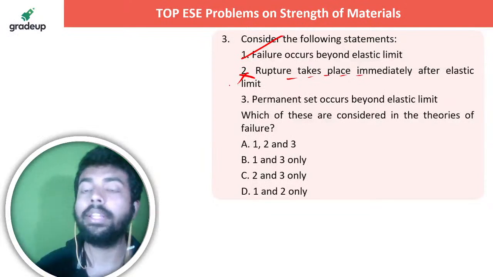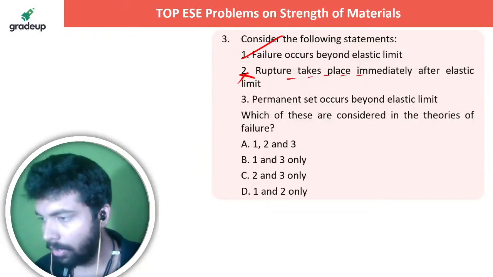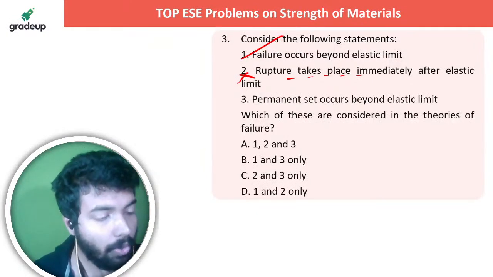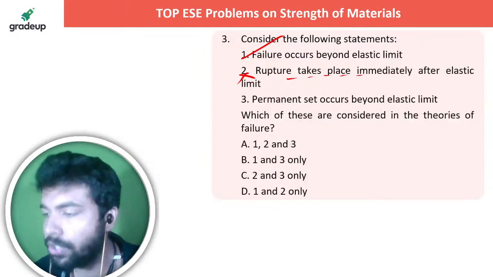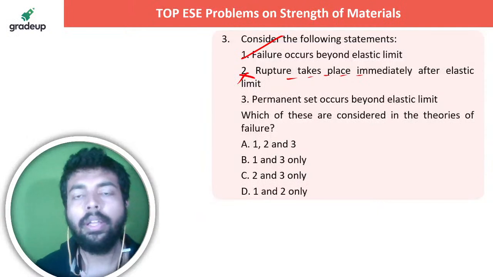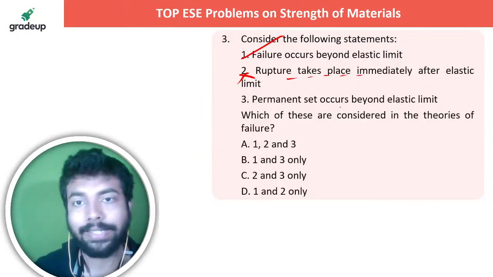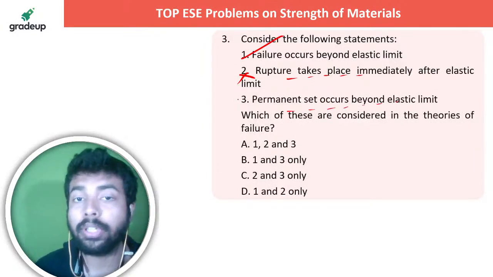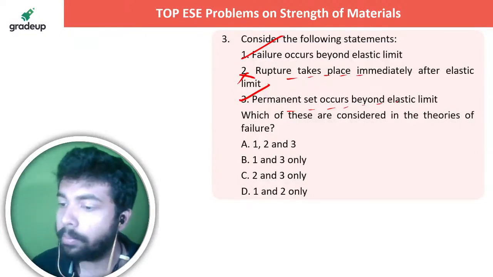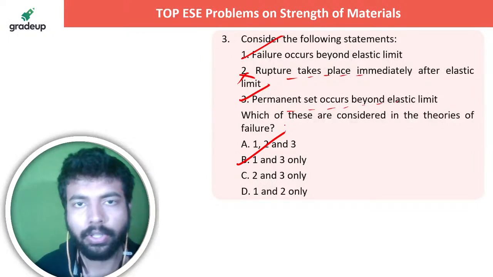No, no, no. After the elastic limit, there is a huge zone, which is known as the zone of the reserve strength, right? Till the ultimate point or the toughness. Rupture taking place immediately after the elastic point is not the case actually. Permanent set occurs beyond elastic limit. Yes, permanent set means the plastic deformation which cannot be withdrawn on the withdrawal of the load. So it's 1 and 3 only.